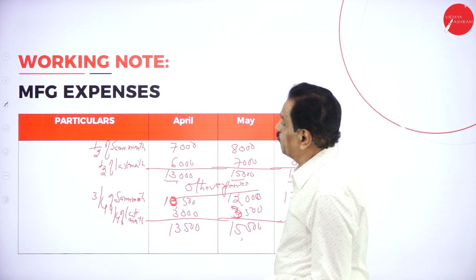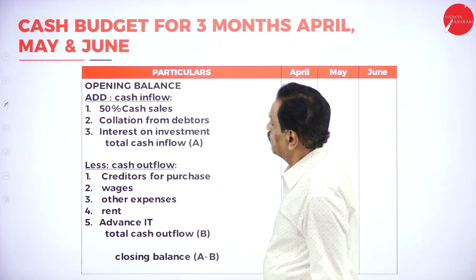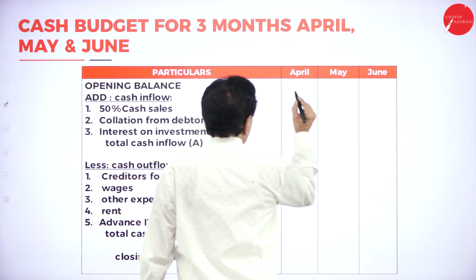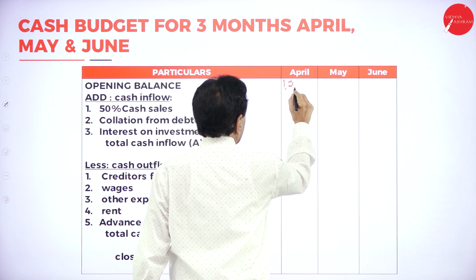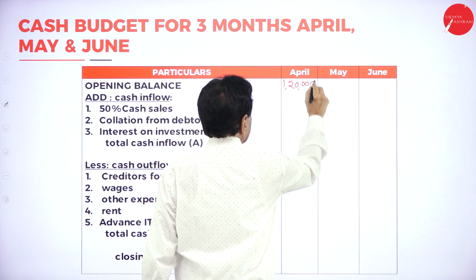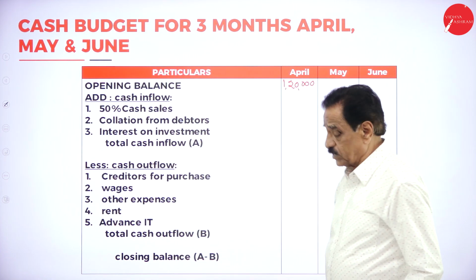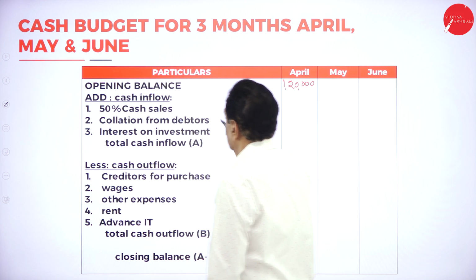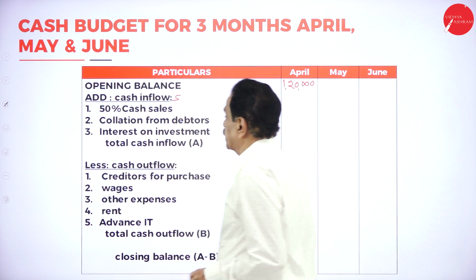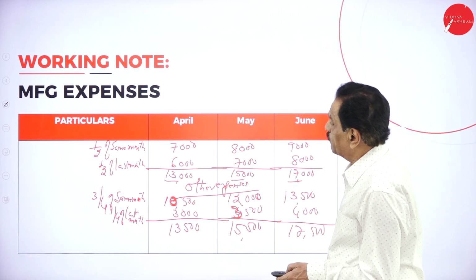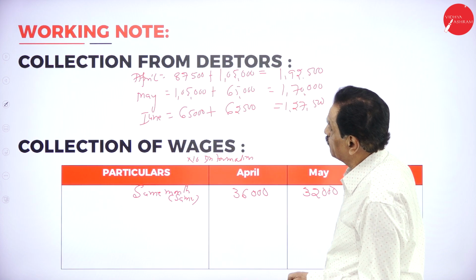So we'll move on to the solution now. Opening balance 1,20,000. Start with 1,20,000. Add cash inflows. 50% cash sales, same month we collected the 50%.